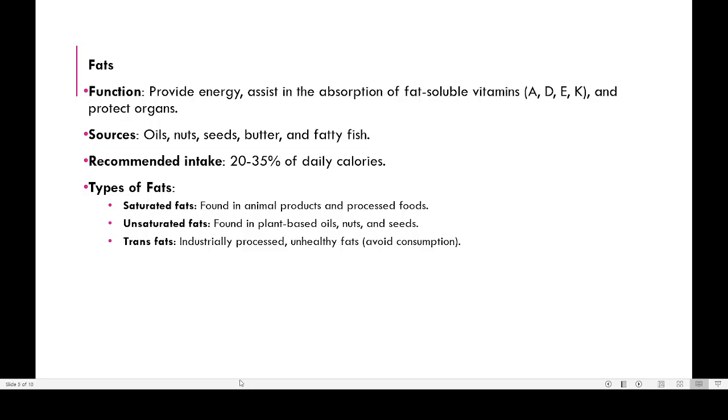Here you can see that normal intake of fat should be 20 to 35%. It should not be above 35%, but it should not go below 20%. That should be the range of a daily intake of fat. Then you can see that there are two categories of fat primarily.